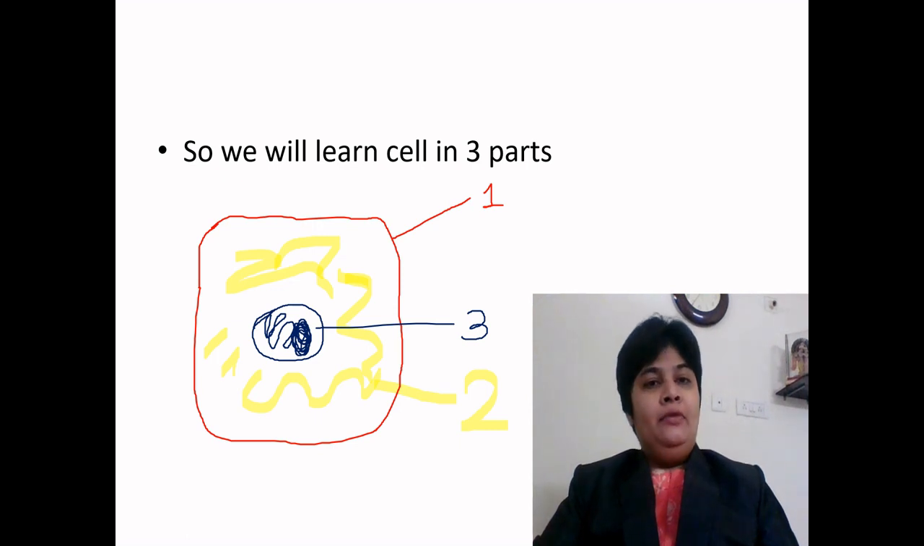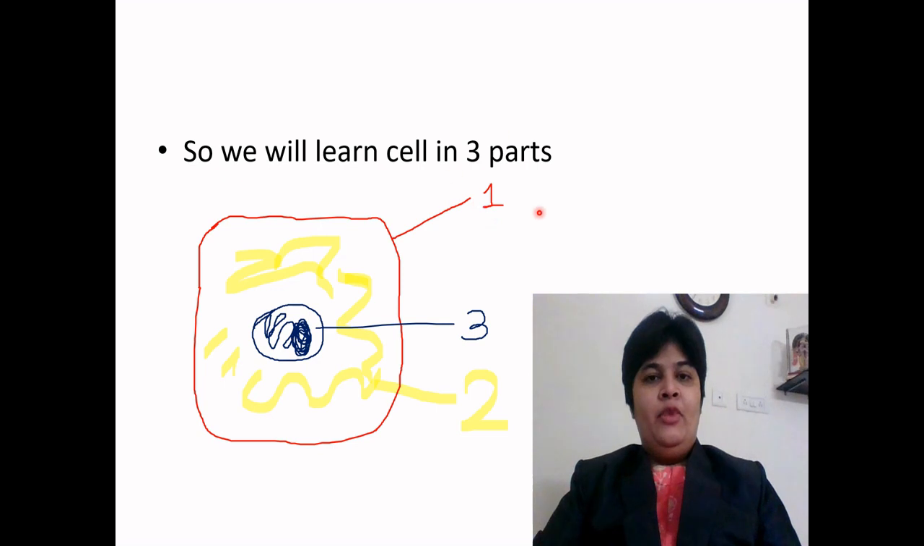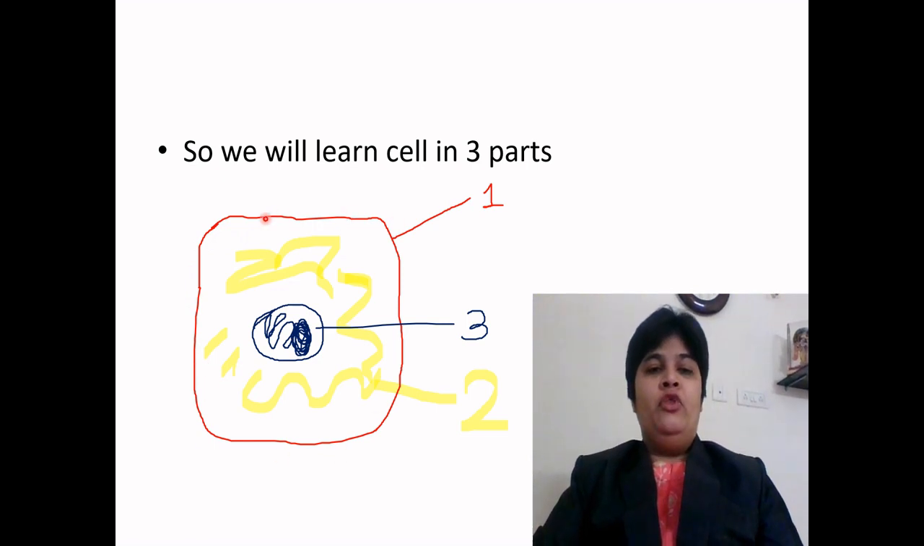So what will be our outline? We will learn cell in 3 parts. First of all, number 1, which is cell membrane. Okay. Most of the time it can be a full question, short note, or 1 mark question, ready? Then the second is the cytoplasm, which lies between the nucleus and the cell membrane, and the third one is the nucleus itself.